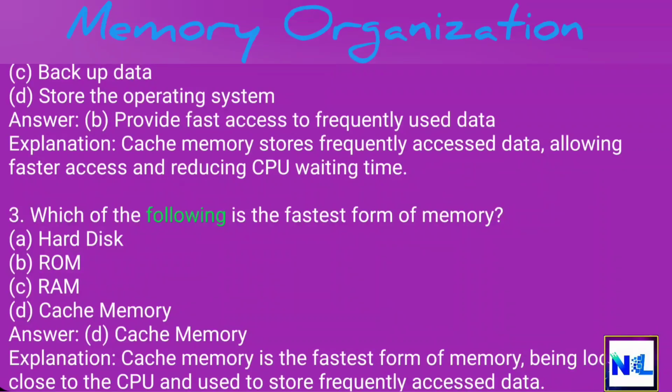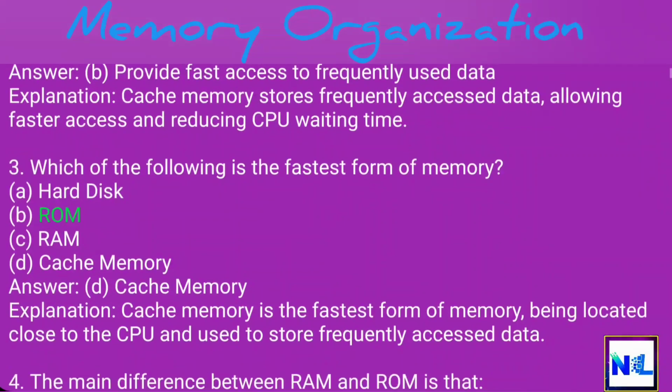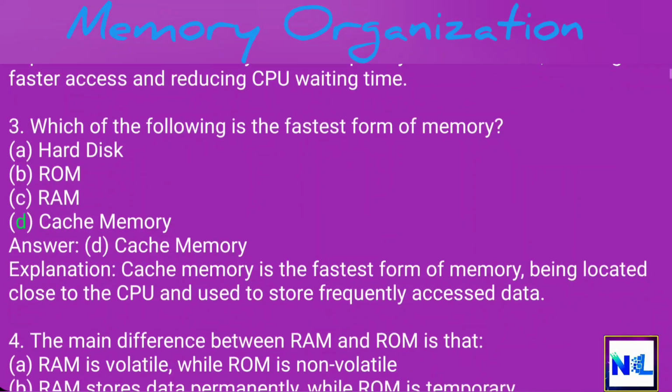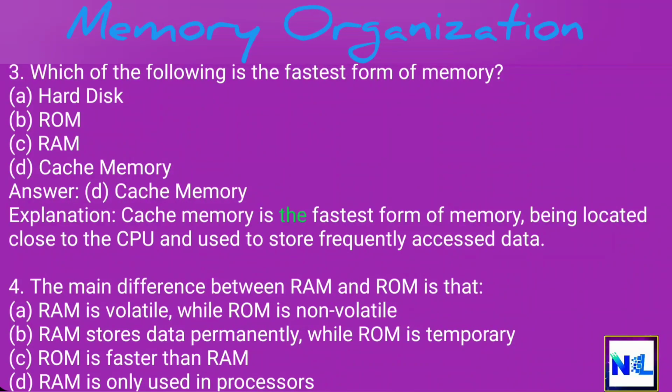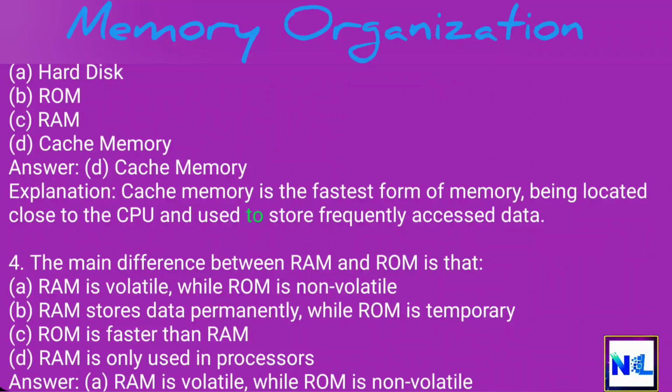3. Which of the following is the fastest form of memory? A. Hard disk. B. ROM. C. RAM. D. Cache memory. Answer: D. Cache memory. Explanation: cache memory is the fastest form of memory, being located close to the CPU and used to store frequently accessed data.